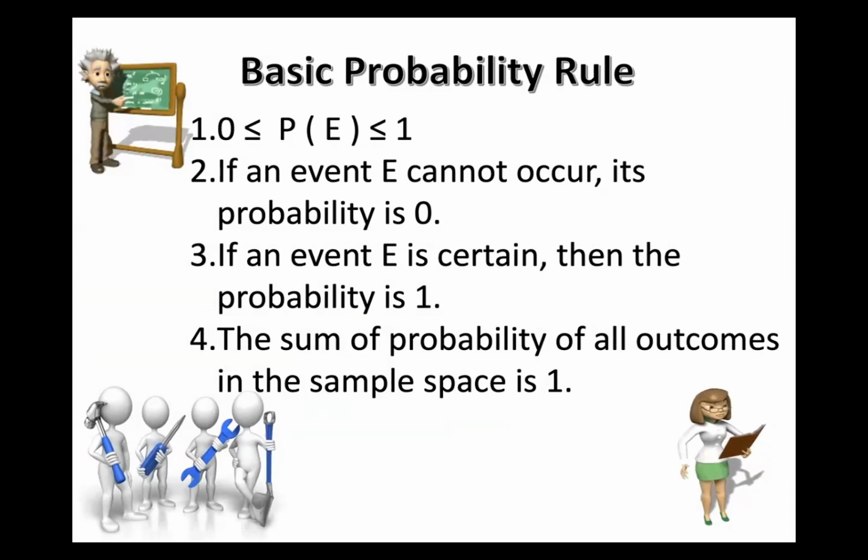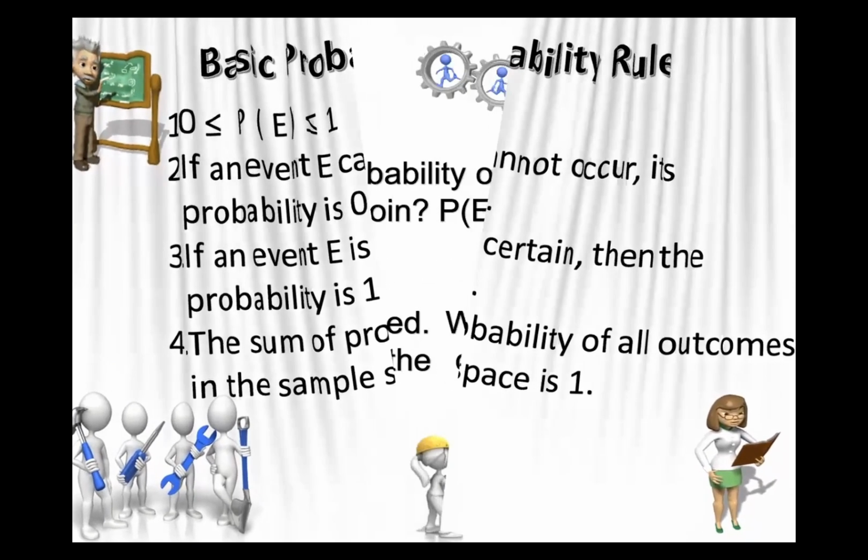So the basic probability rules: the probability of an event ranges from 0 to 1, greater than or equal to 0 but less than or equal to 1. If an event cannot occur, its probability is 0, impossible to happen. If an event is certain, then the probability is 1. The sum of the probabilities of all outcomes in the sample space is always equal to 1.